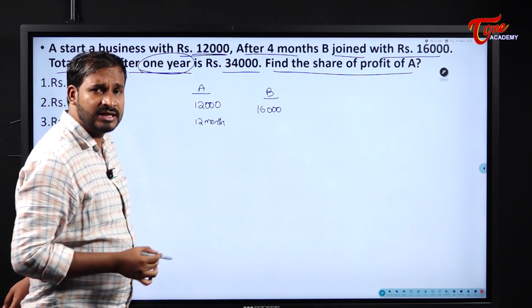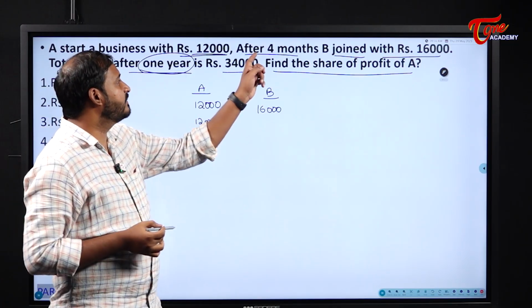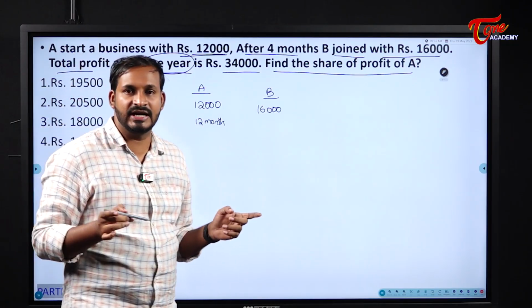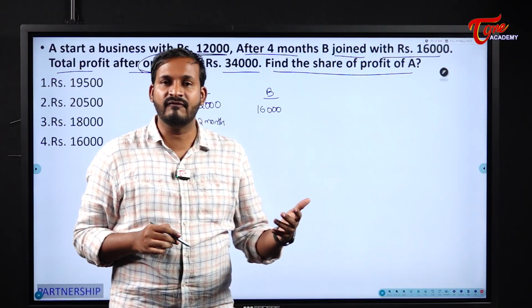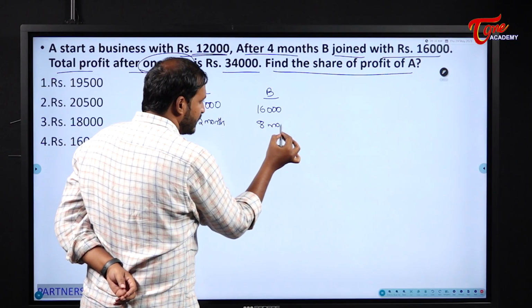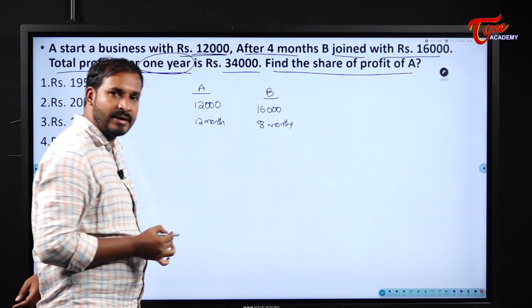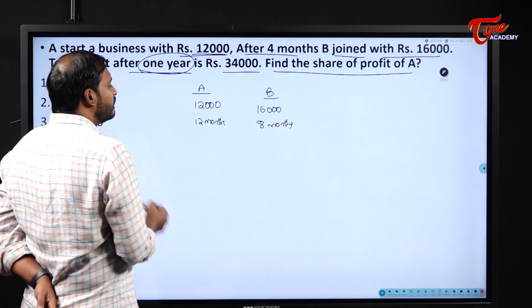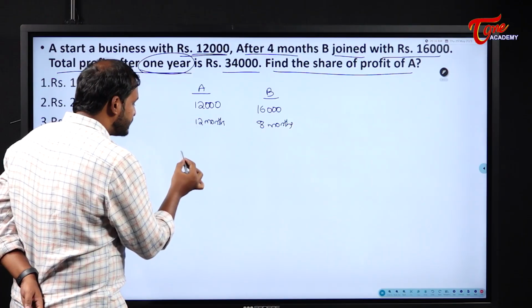And how many months does he invest here? He joined the business after 4 months. Overall a year contains 12 months. So that means he joined after 4 months, his investment will be for 8 months. Am I correct? Now, we all know what the profits ratio is.